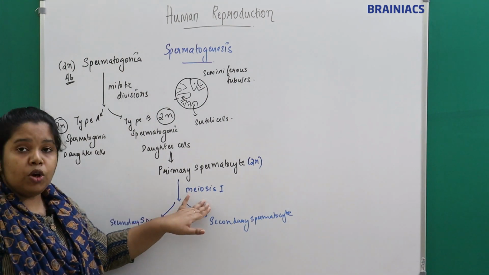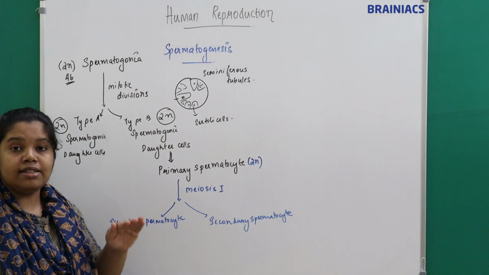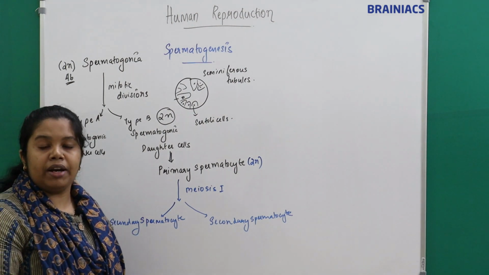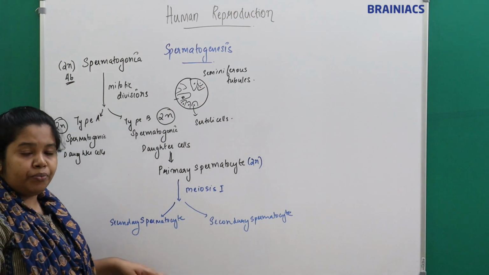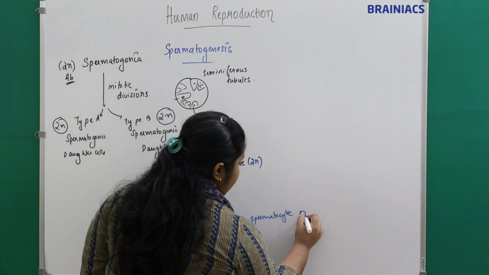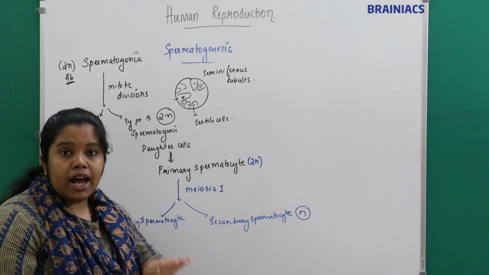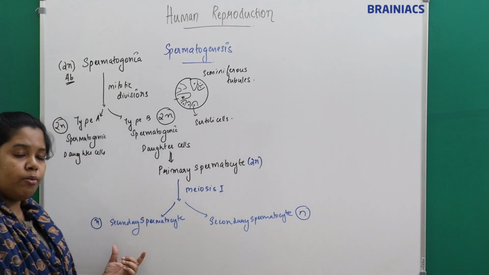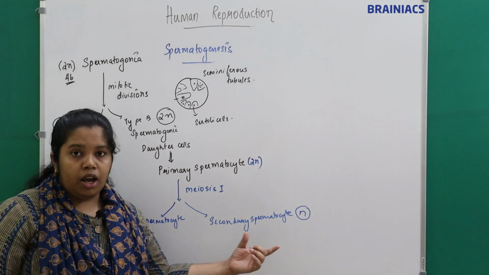Which division? Meiosis 1. So what happens in meiosis 1? There is reduction in chromosome number. Secondary spermatocytes are haploid, since they have undergone the first meiotic division. So what is the chromosome number in secondary spermatocyte? It is 23.